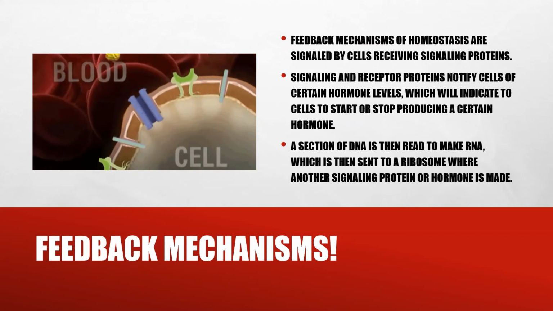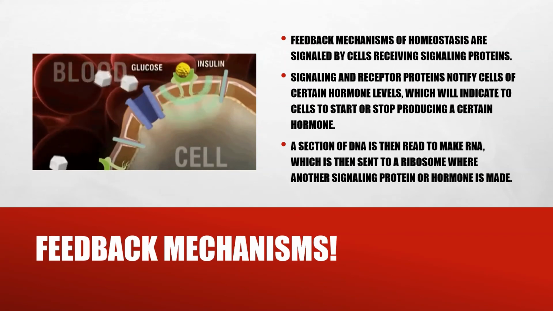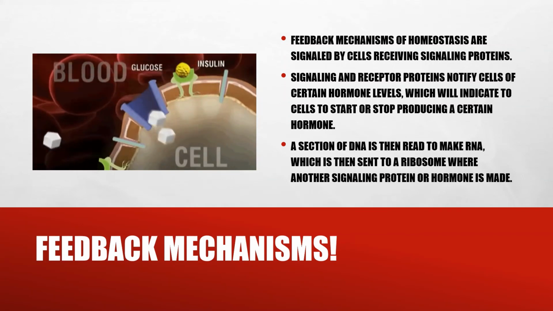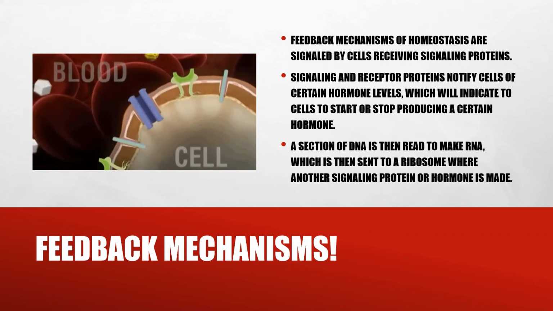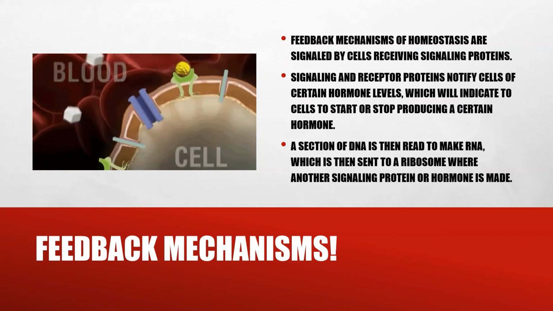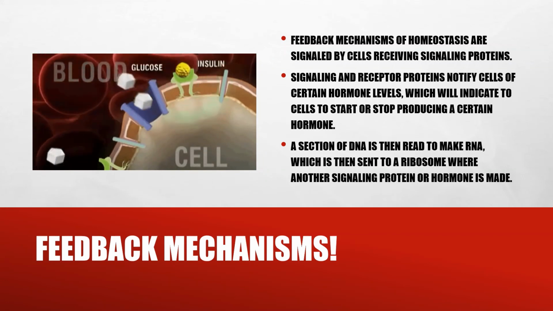Okay? So feedback mechanisms of homeostasis are signaled by cells receiving signaling proteins. Signaling and receptor proteins notify cells of certain hormone levels, which will indicate to cells to start or stop producing a certain hormone. A section of DNA is then read to make RNA, which is then sent to a ribosome where another signaling protein or hormone is made.